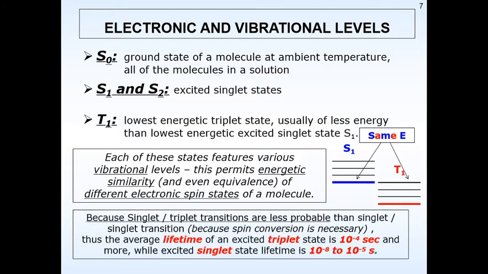Now because of this, singlet-triplet transitions are very less probable than singlet transitions, because for the triplet state we always see that there is a spin conversion that is necessary. Hence the average lifetime of an excited triplet state is 10 raised to minus 4 second, and it is more, whereas for a singlet excited state the lifetime is 10 raised to minus 8 to 10 raised to minus 5 second. That is, more time is taken from T1 back to the ground state, whereas less time is taken from S1 back to the